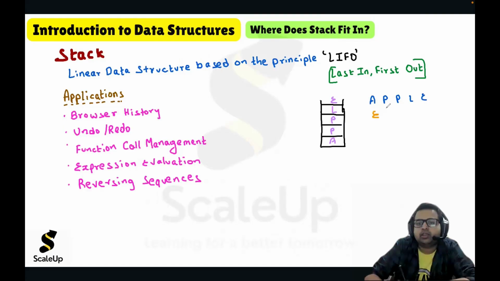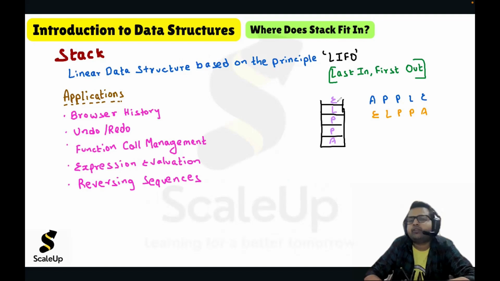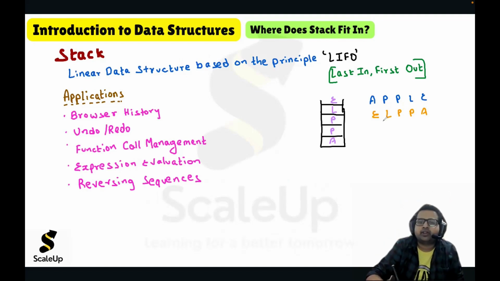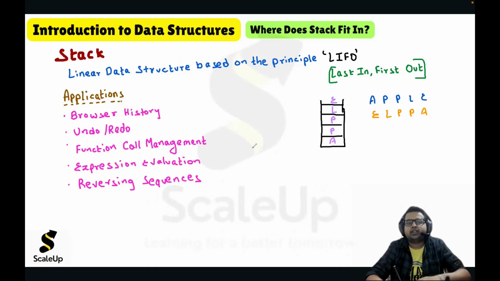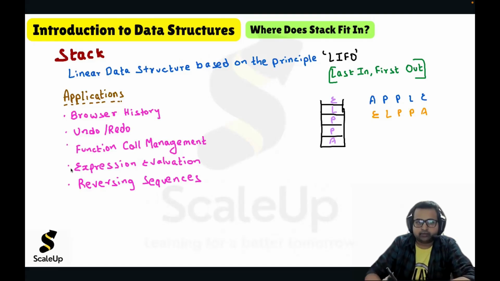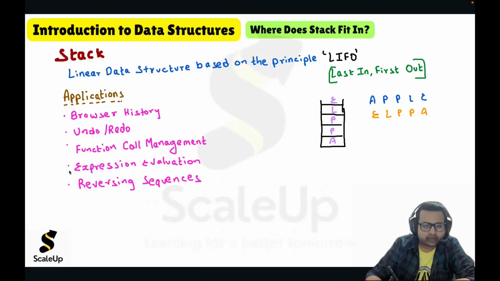So E, L, P, P, A. Because when I pop it from the top, E, then L, then P, P, A. So I was able to reverse the sequence very easily using stack. So stack helped us in reversing the sequence.